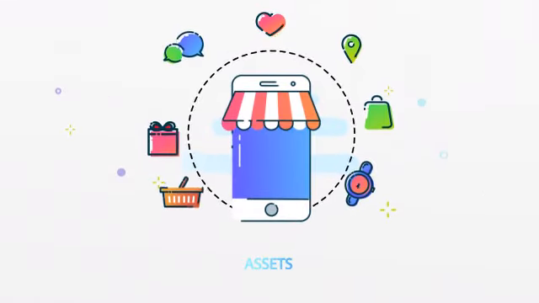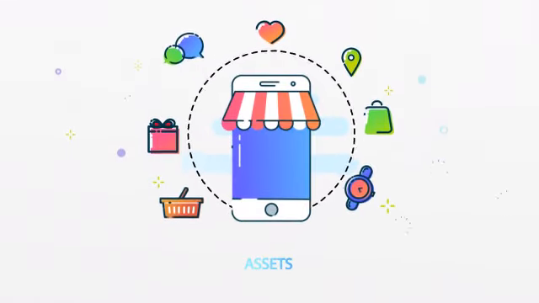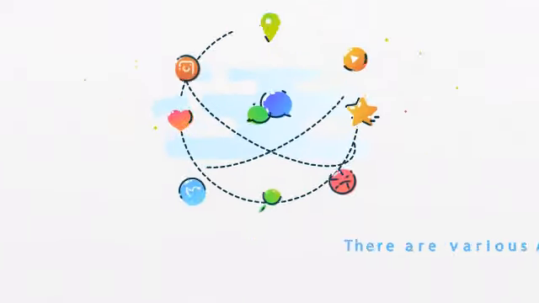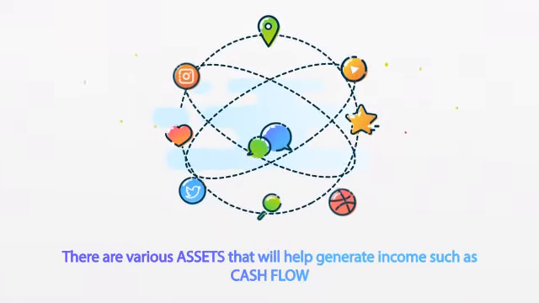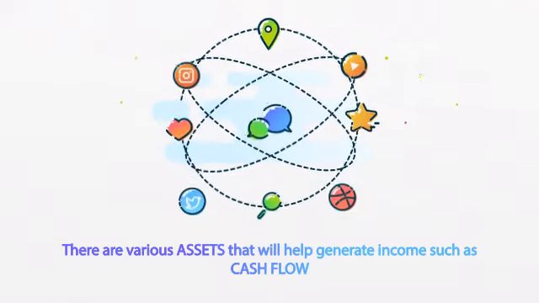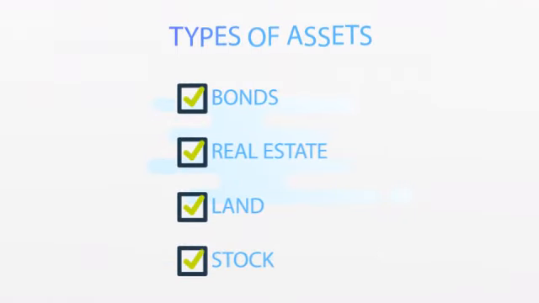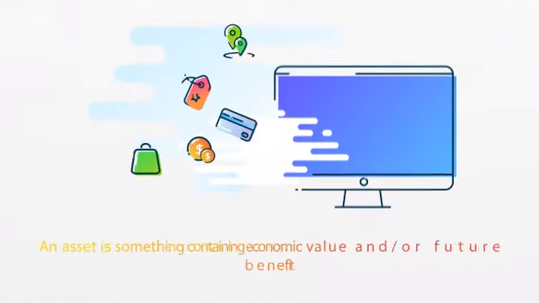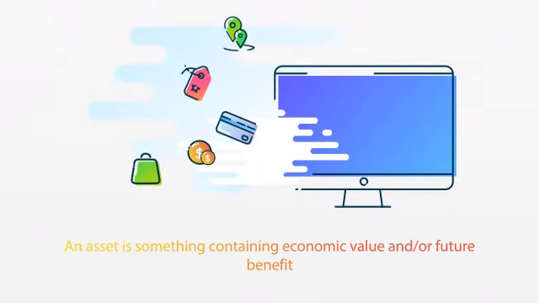Assets. There are various assets that will help generate income such as cash flow. Types of assets: bonds, real estate, land, stocks. An asset is something containing economic value and/or future benefit.